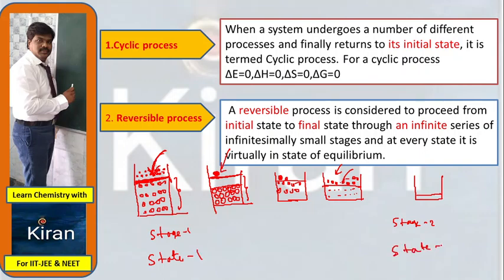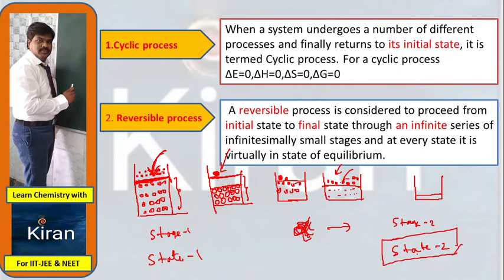So I have done one operation to change the state of the matter from one state to another. How many steps have I done here? 1, 2, 3, and many sand particles, 4, 5, up to infinity. Finally, you will get state 2.